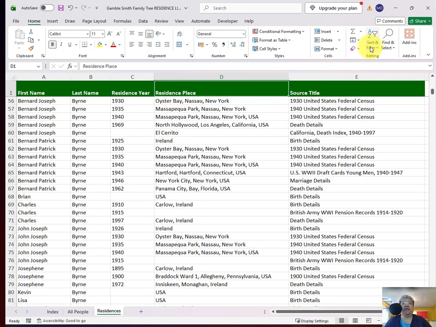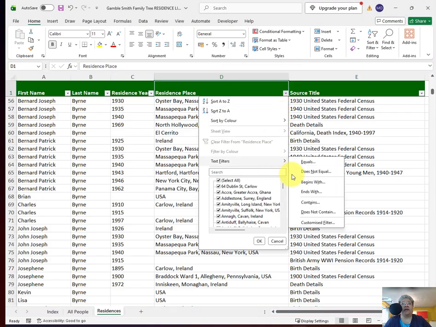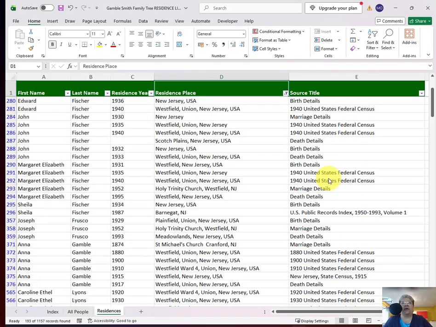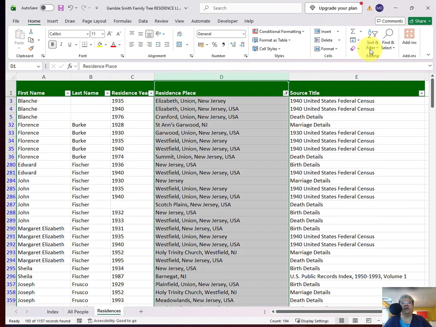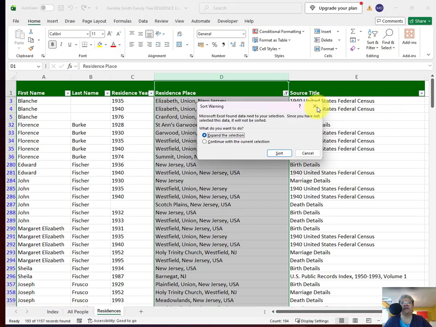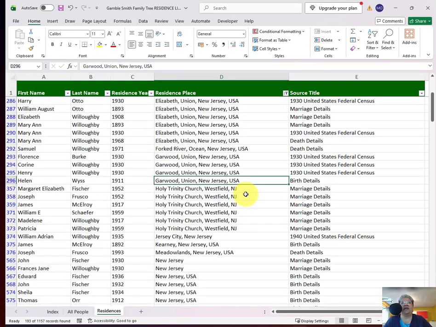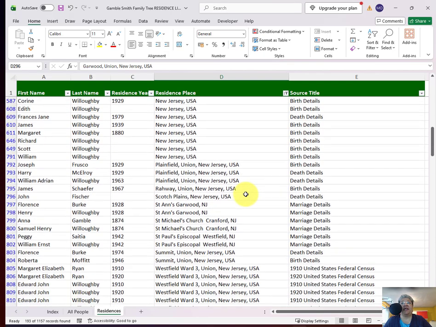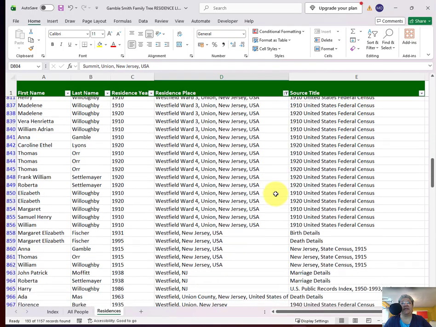I'm going to put a filter on this residence place. I'm going to put a customized filter, you'll see why. First, I'm going to say that the residence place should contain New Jersey. And then, because of different spellings, I'm going to say, or it contains NJ. And then I'll click OK. And now I'm going to sort on the residence place. And running my eye down, I can see the town of Elizabeth, town of Garwood, Plainfield, Summit, and then all of these Westfields, a lot of Westfields.